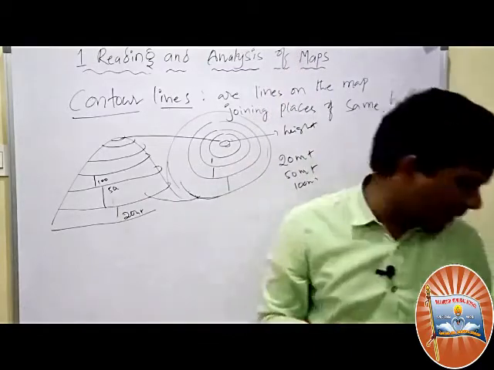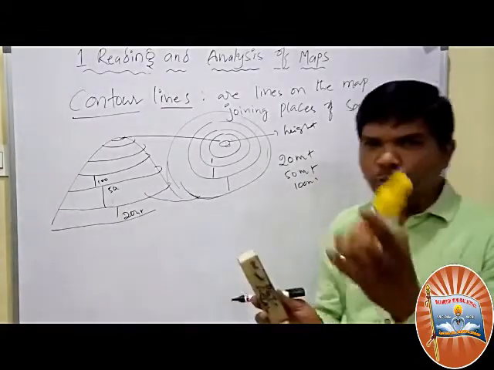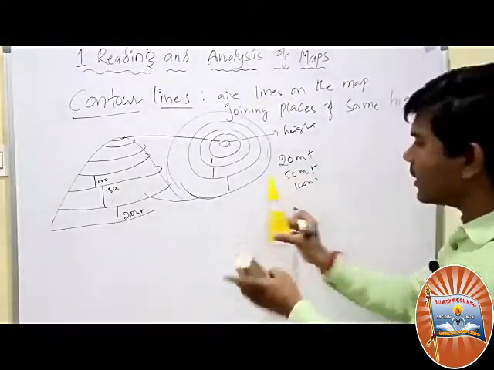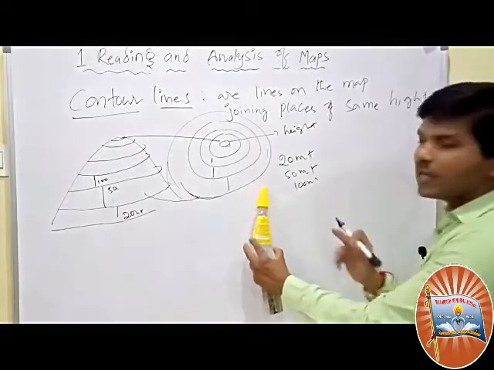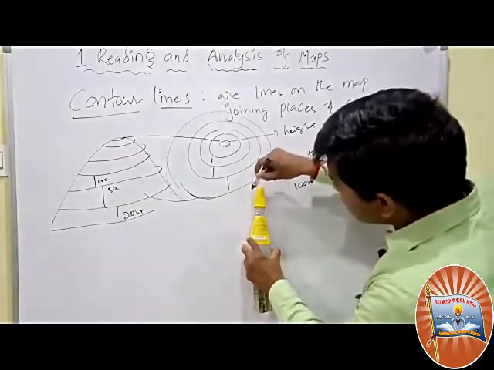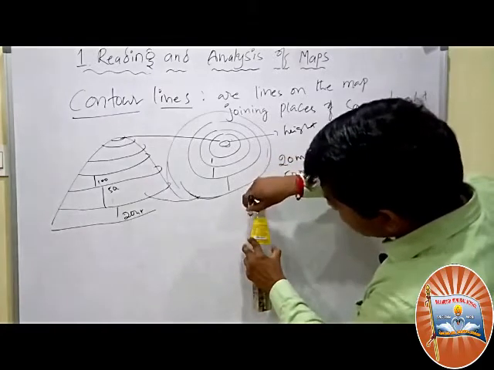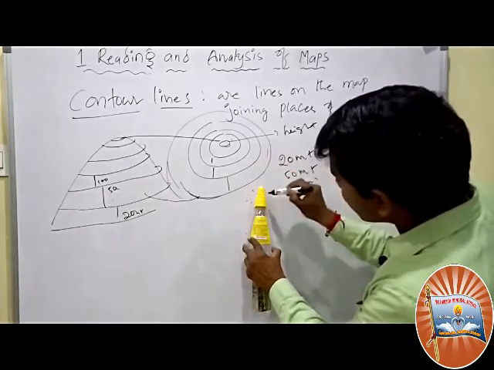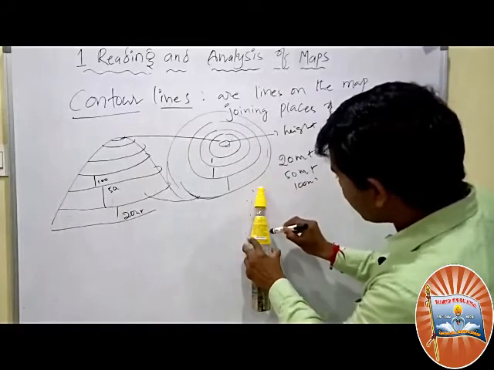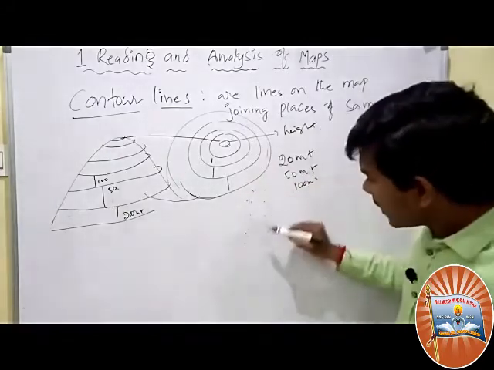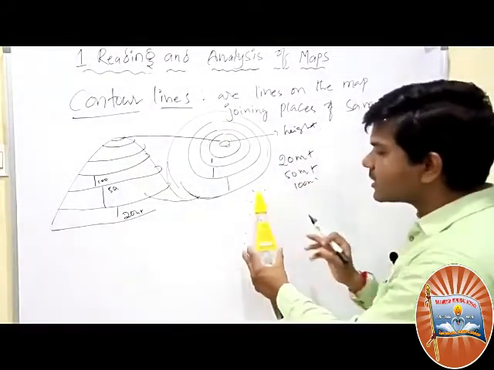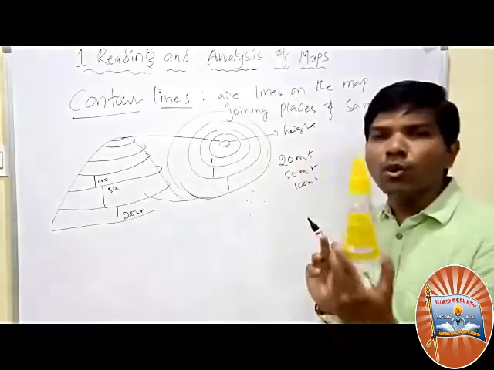I will show you with another example. This is one bottle. You consider this bottle is a mountain. Just here, second, third, fourth, fifth. You see, the height was decreased. It was like a cone shape.